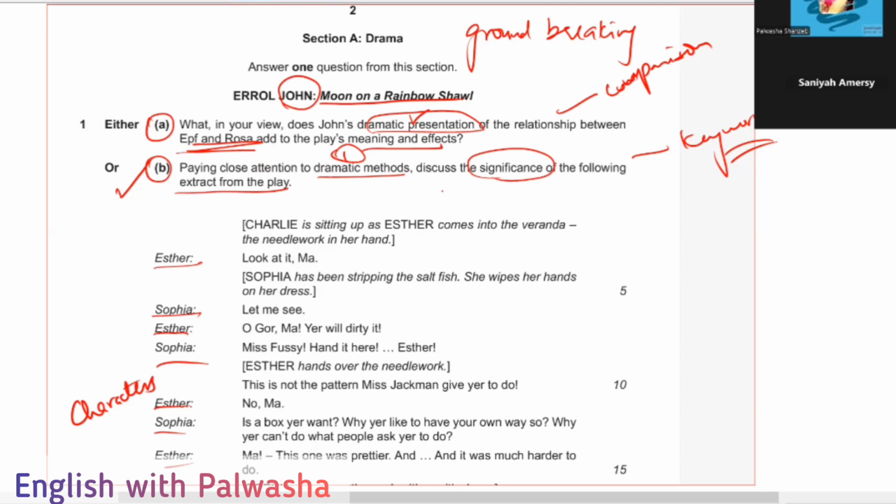What meaning is it giving to the play? What effect is it creating? The dramatic presentation which is presented, you can easily explain more in it, right?